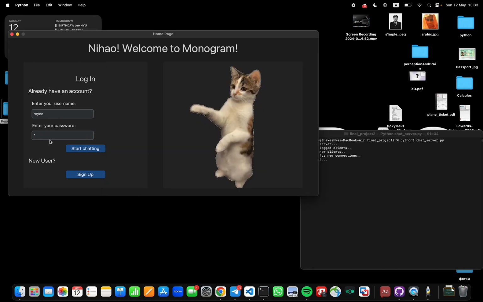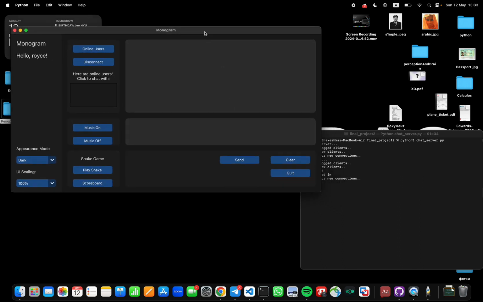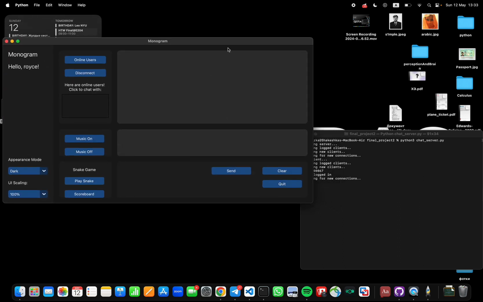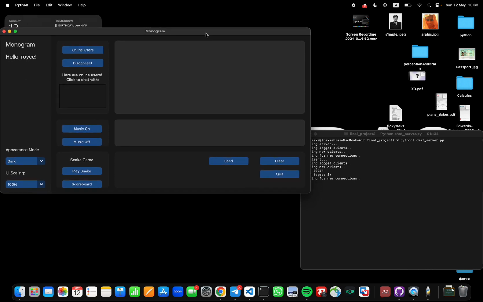So back again to Royce, 123, start chatting, and welcome to the chat system. When we press OK, we see our GUI, our interface. Starting from the very left bar, our sidebar, we see the name of our application, Monogram, and it greets our user. In our case, it is "Hello, Royce." And on the sidebar, we also see the first functionalities that you will need.